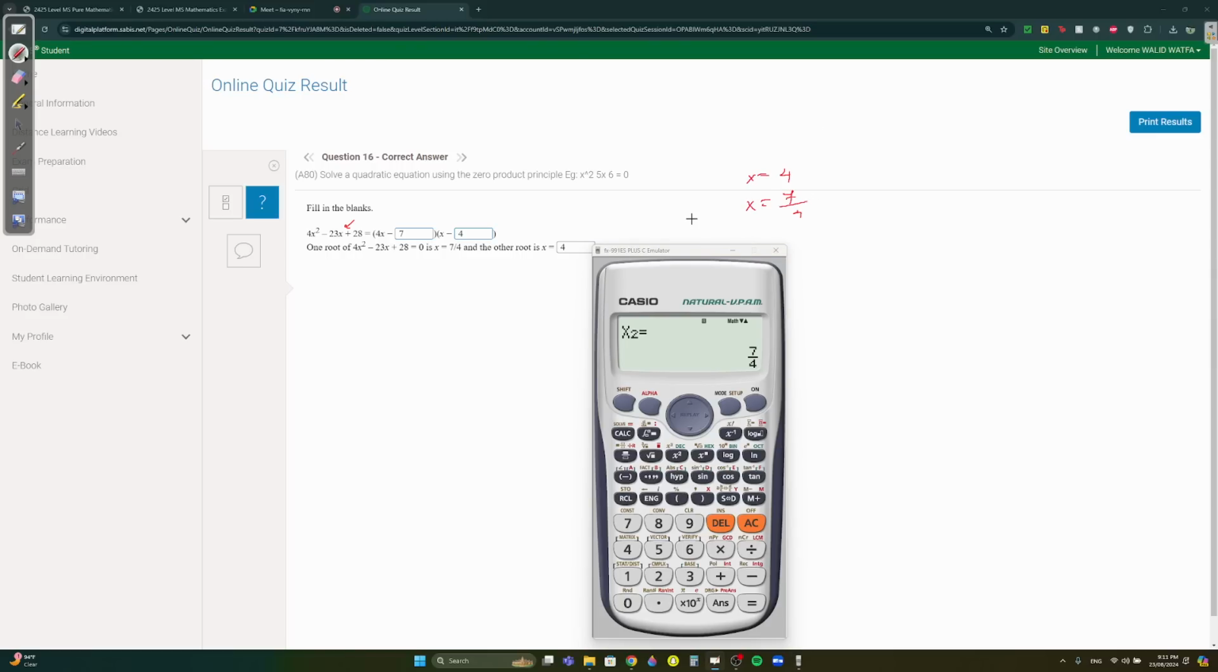You're going to tell me, Waleed, that's not the answer. Okay, what do you do if x equals 4? You want everything to be on one side, right? So you take this 4 to the left, you're going to get x minus 4 equals 0. So x minus 4, that's 1.